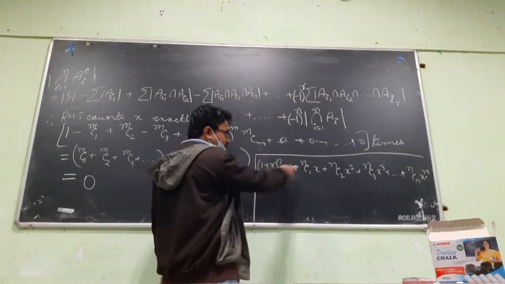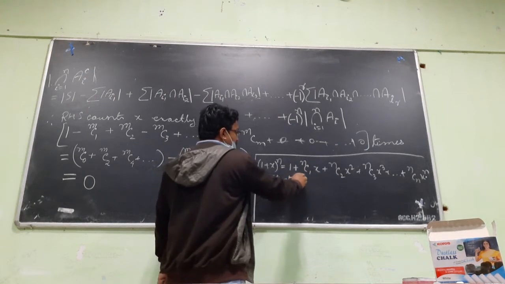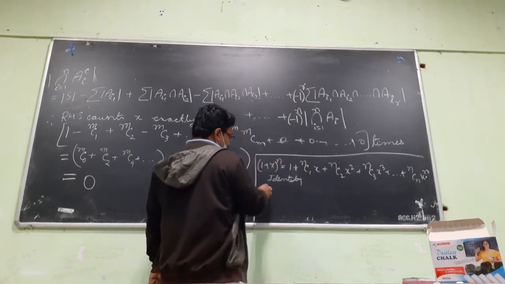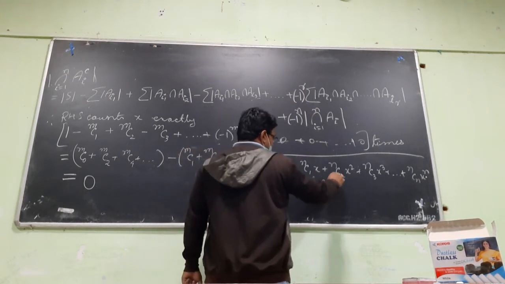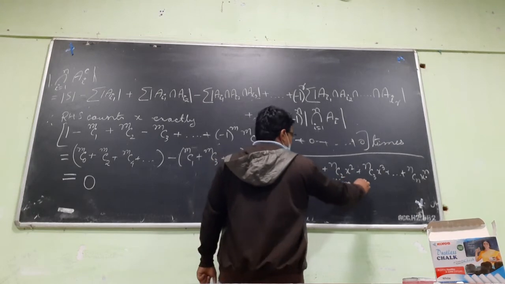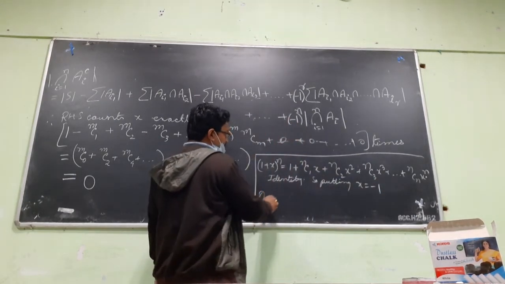Since this is an identity, it is true for whatever value of x you put. So put x equal to minus 1 here. This side is 0.